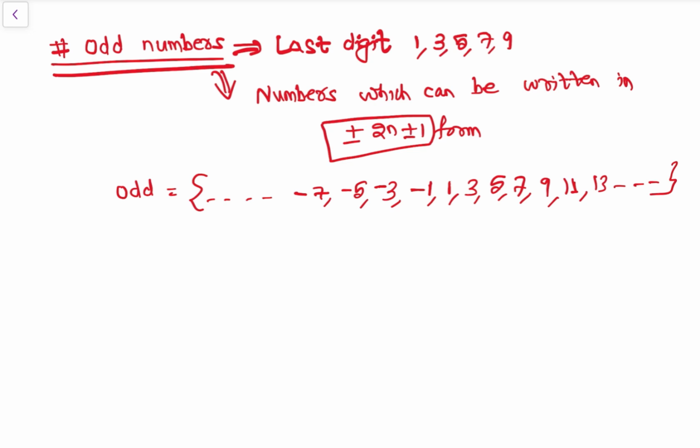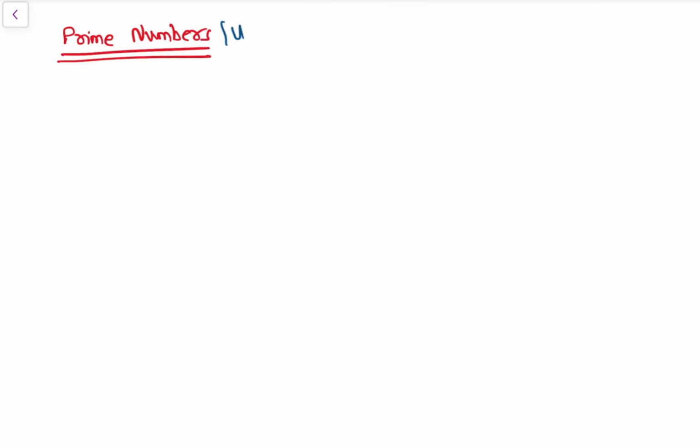So these are odd numbers, right? These are very basics. Now let's discuss the most important thing, that is prime numbers. Prime numbers is UPSC's favorite, right? UPSC favorite.